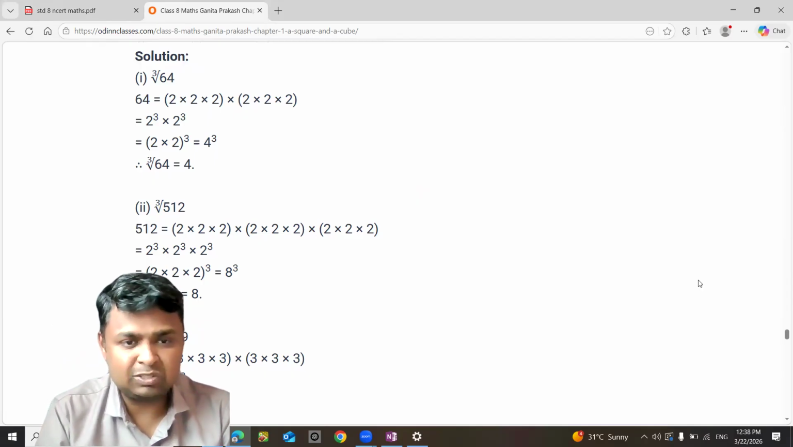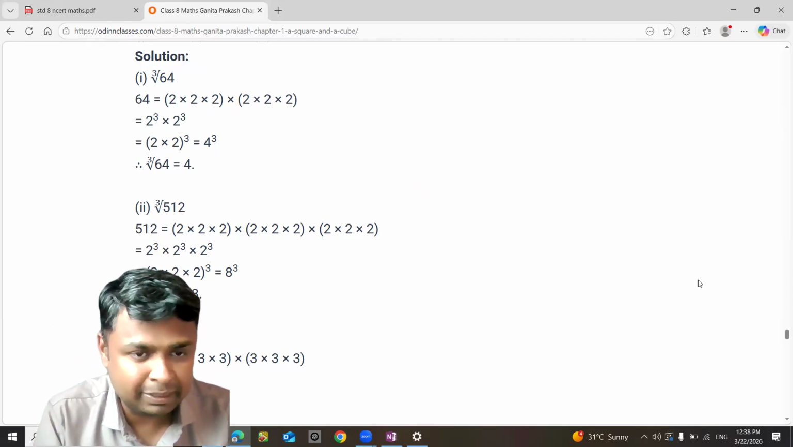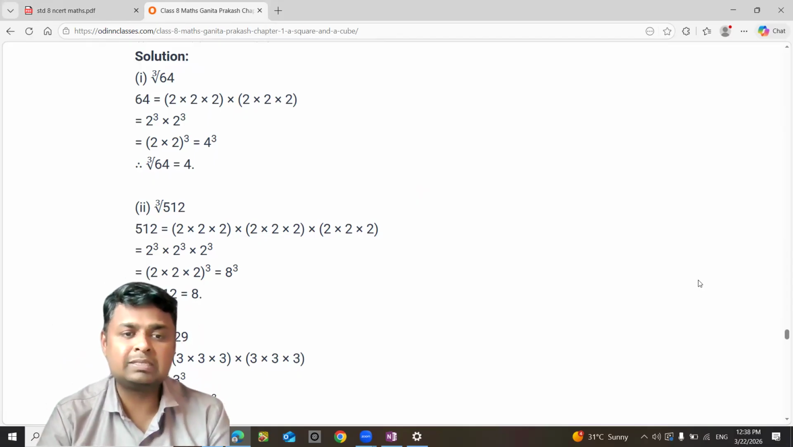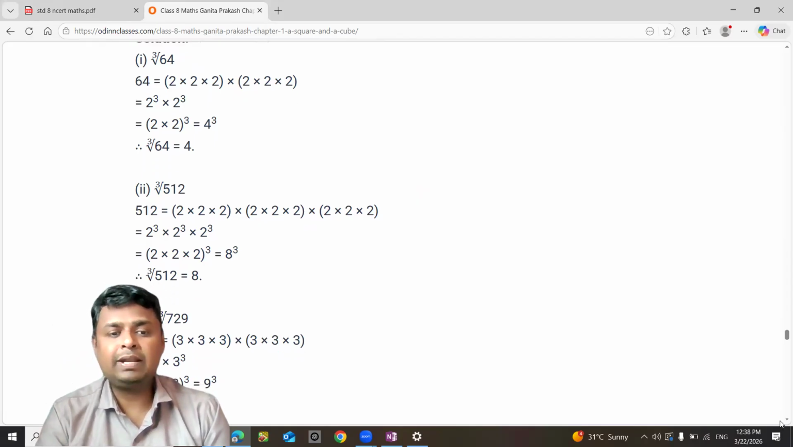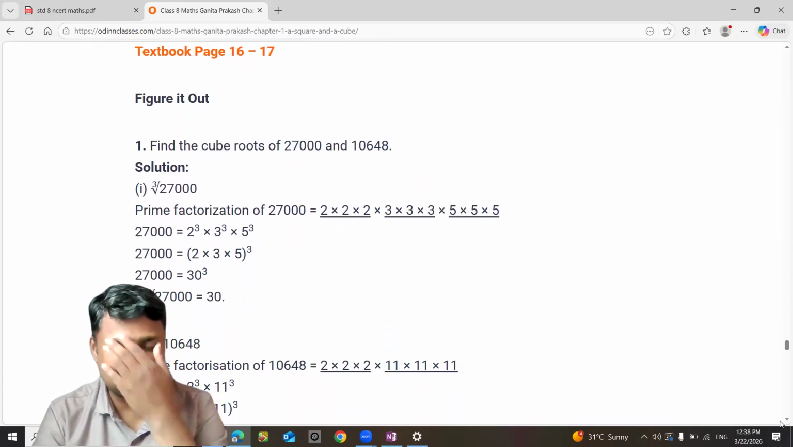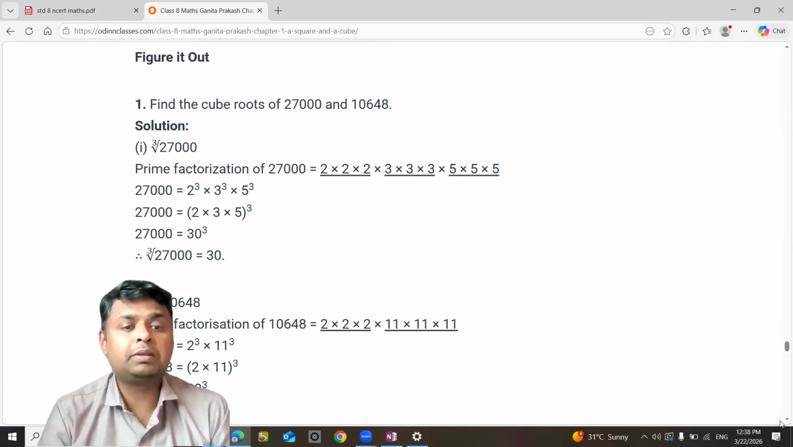By prime factorization. You have to keep on dividing with the prime numbers. So the first prime number is 2. Divide 512 by 2. Then again divide it, whatever remains. Keep on dividing till you get the final answer. Like this, you will do it for 729. Now find the cube root of 27,000. Prime factorization method, you can do it.